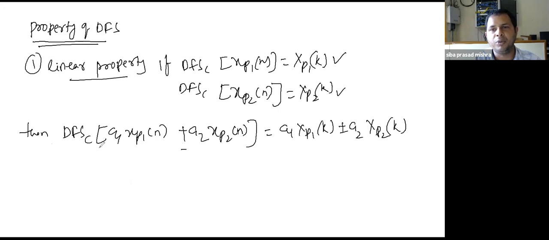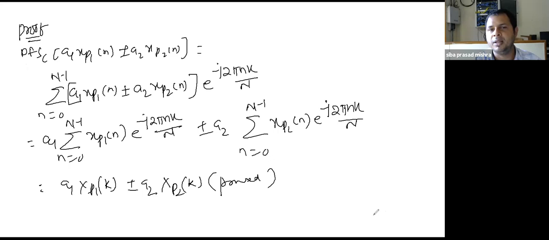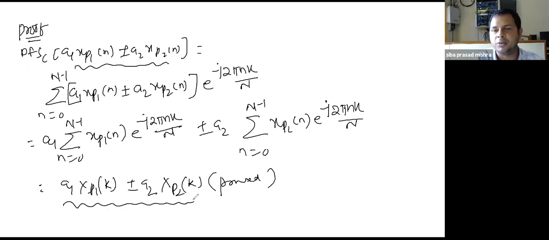Clear? I hope you all understand, and I gave this proof also, a simple proof. It means that the discrete Fourier series coefficient of a weighted sum of inputs equals the weighted sum of the individual discrete Fourier series coefficients. Next class we will discuss some problems and some more properties.